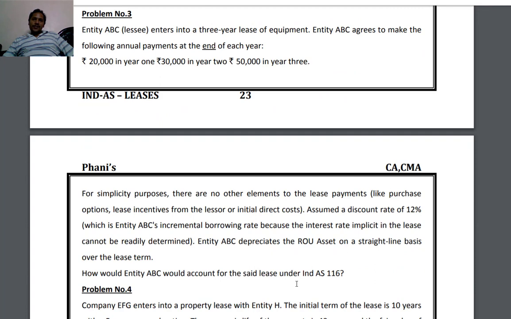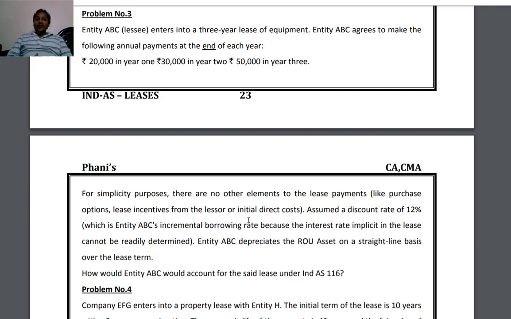For simplicity, there are no other elements to the lease payments, like purchase option, lease incentives from the lessor, or initial direct costs. He is saying assume a discount rate of 12%, which is entity ABC's incremental borrowing rate, because the interest rate implicit in the lease cannot be readily determined. So the discounting rate of 12% he is specifying is the incremental borrowing rate.